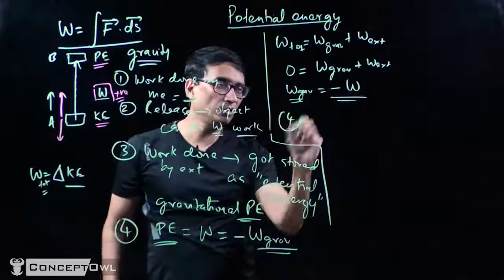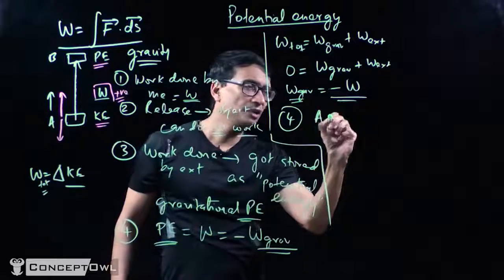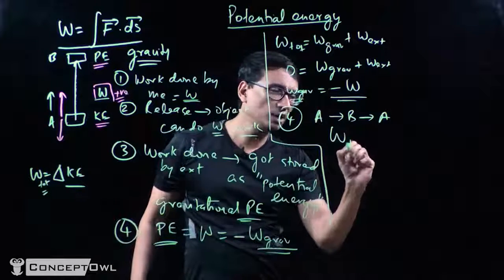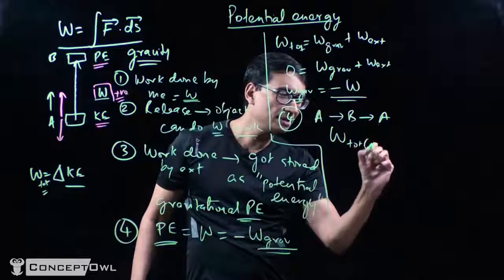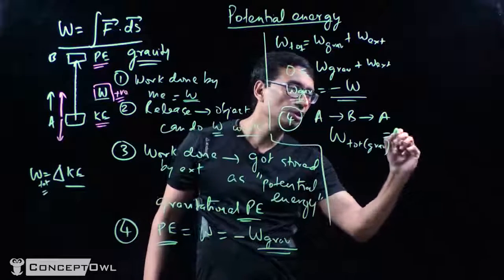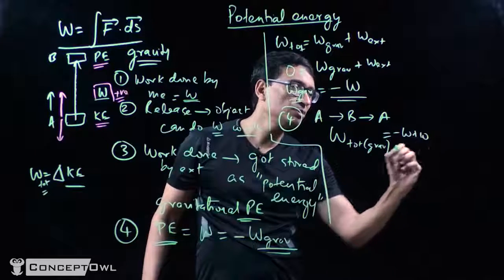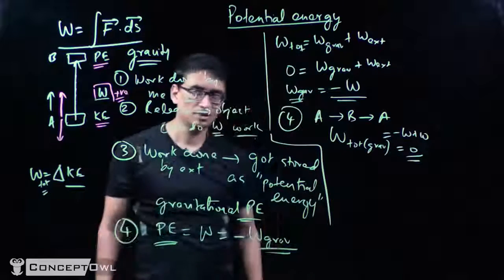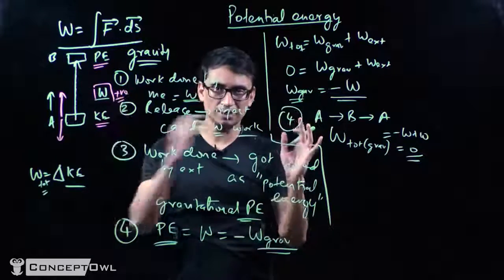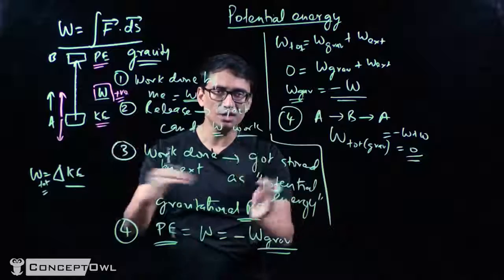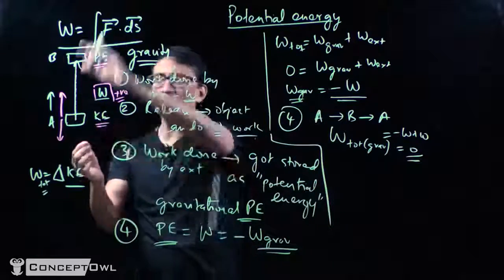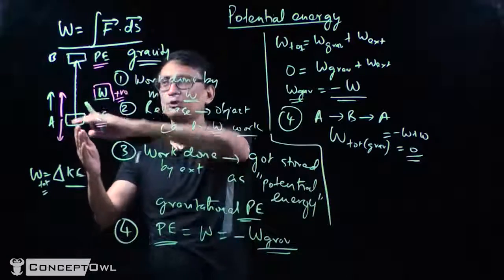So we'll say point number 4, from A to B to A, the total work done by gravity is equal to minus W plus W, which is equal to 0. Now we are observing that in the case of gravity, I'm not talking about all forces, in the case of gravity, the total work done is 0, and I showed it for only one path, but we can show it for any path.